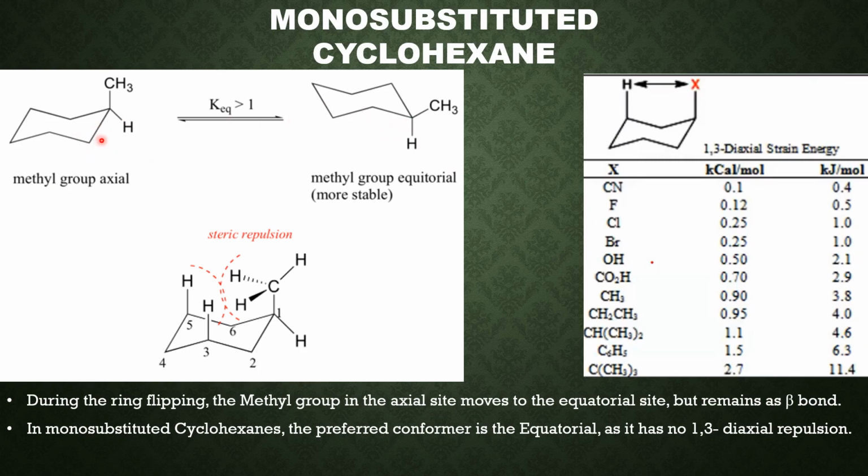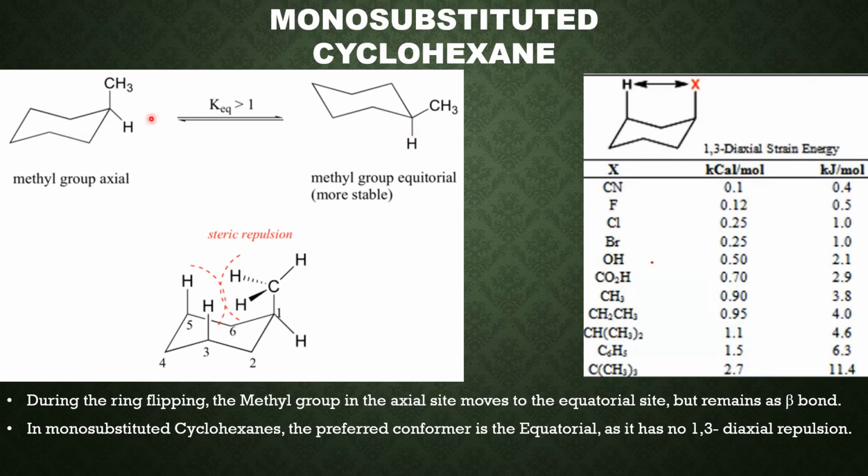Here in this conformation, we have the methyl group in the axial site, which is a beta bond. And here when this ring undergoes ring flipping, we get the equatorial conformer where methyl is in the equatorial side but still it remains beta. So axial bond becomes equatorial but the beta bond remains beta bond.